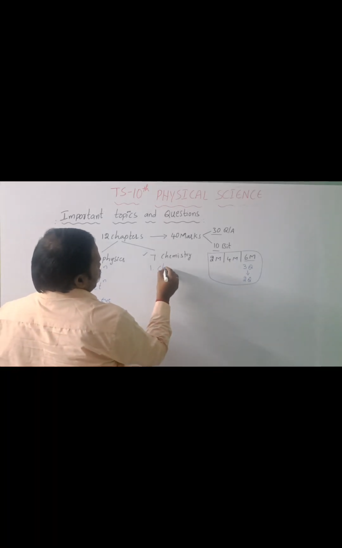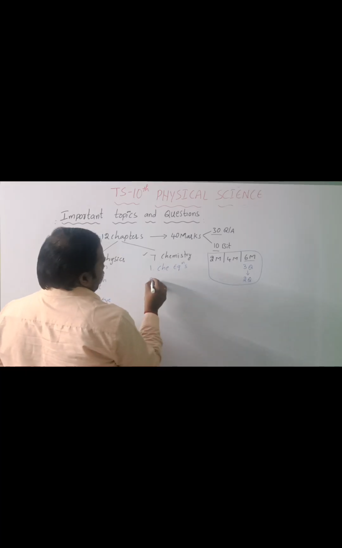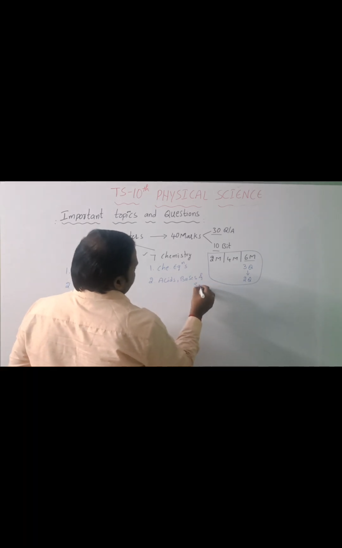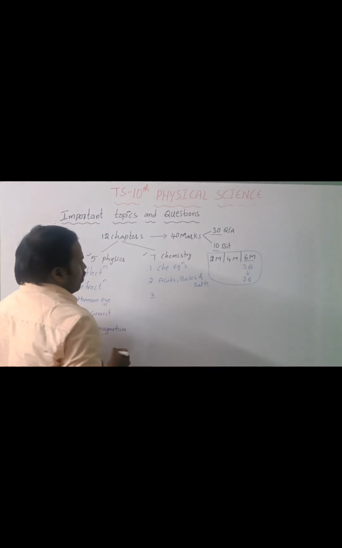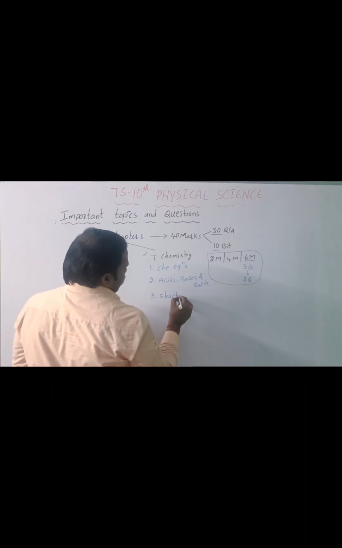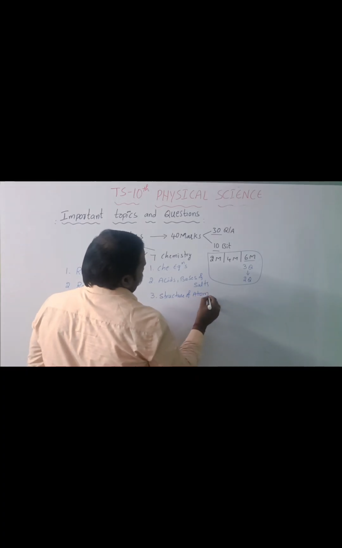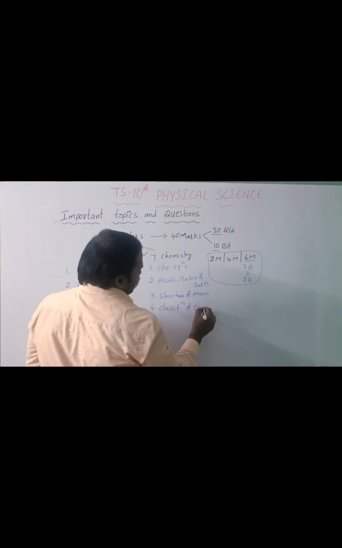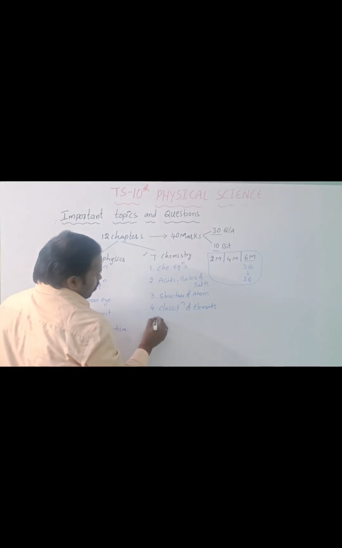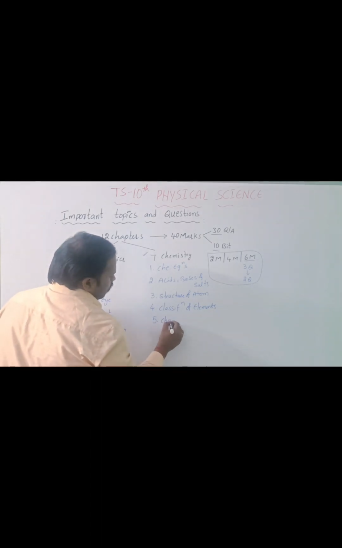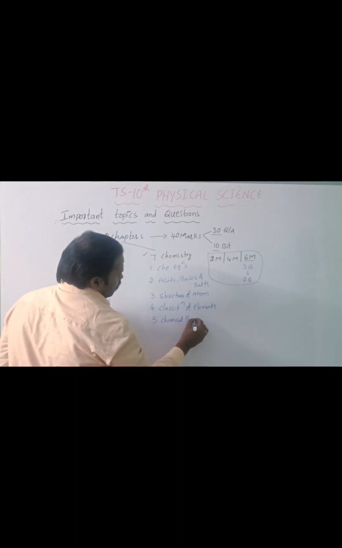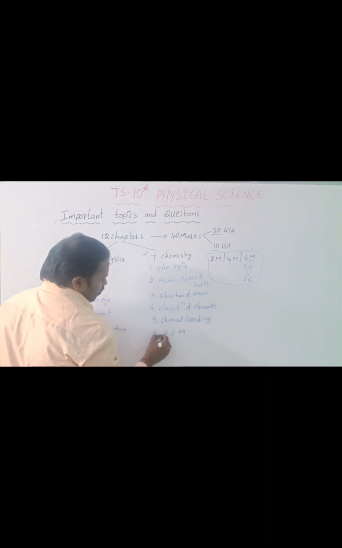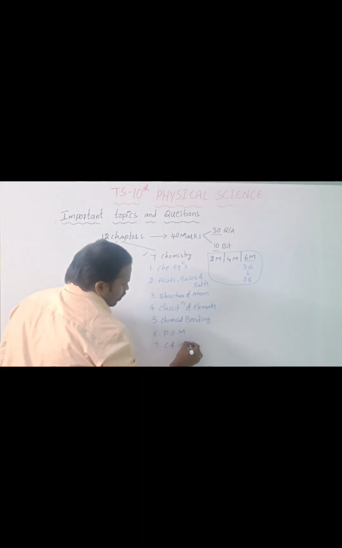The chemistry chapters. First one is chemical equations, second one acids, bases and salts, then structure of atom, classification of elements in the periodic table, chemical bonding, principles of metallurgy, and carbon and its compounds.